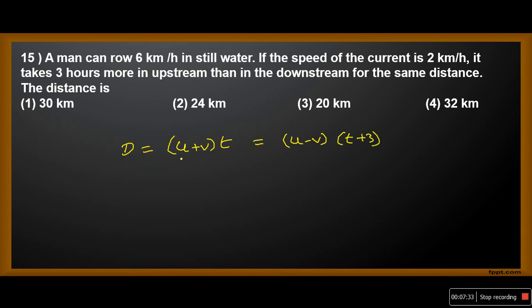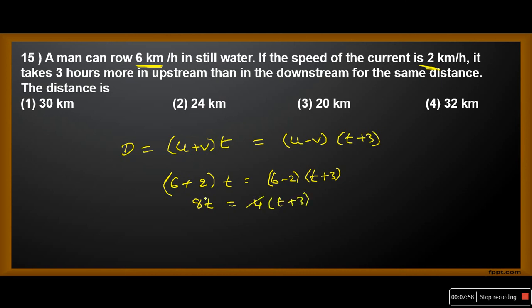What is u? 6. What is v? 2. Okay, 6 plus 2 into T equals 6 minus 2 into T plus 3. Look at this carefully. 8T equals 4 times T plus 3.